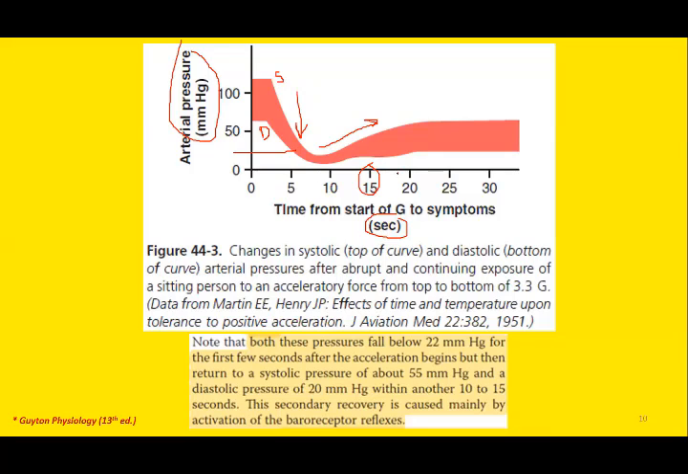Now this increase in systolic pressure and diastolic pressure in response to G-force is due to the activation of the pressoreceptors, the baroreceptors located in the carotid body and the aorta. And this is known as the baroreceptor reflex. So this pressure change will be detected by these pressoreceptors or the baroreceptors, and the arterial pressure, both the systolic pressure as well as the diastolic pressure, will return close to the original value.